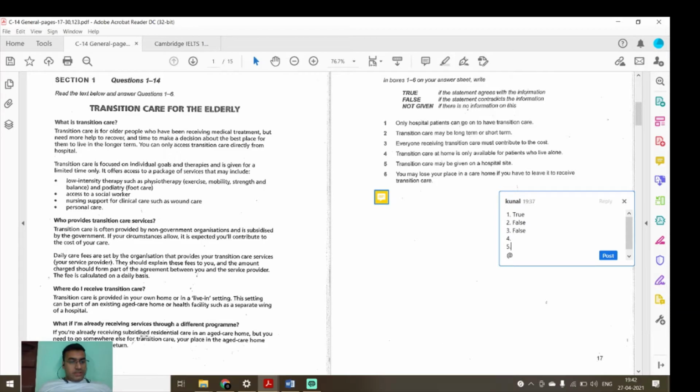If you are already receiving subsidized residential care in aged care home, but you need to go somewhere else for transition care, your place in the aged care home will be held on. Transition care at home is only available for patients who live alone. Means it has not been given for this answer. Nothing has been written about this topic. So I will write not given.